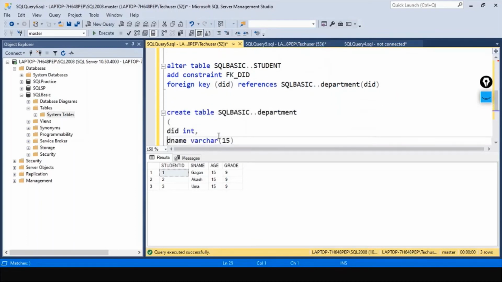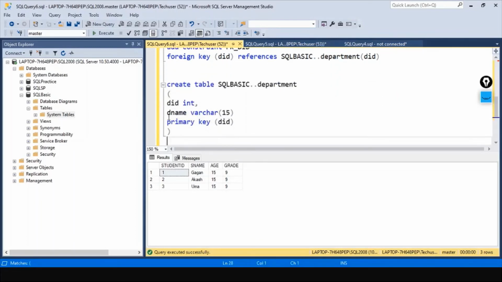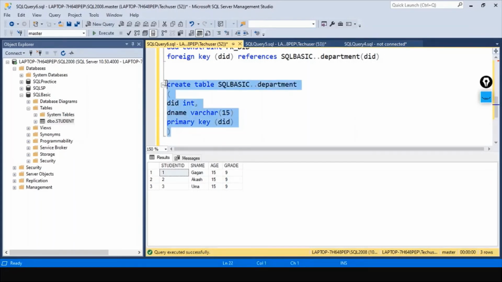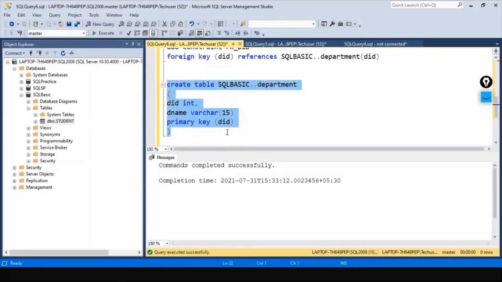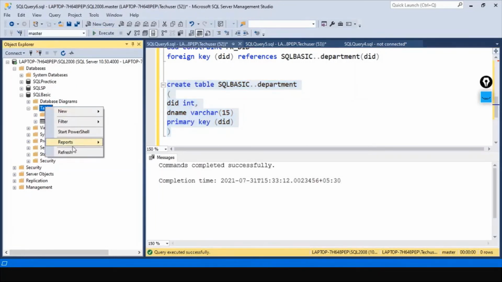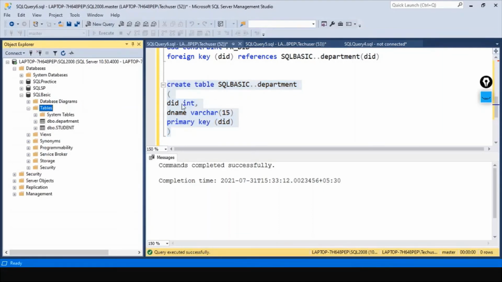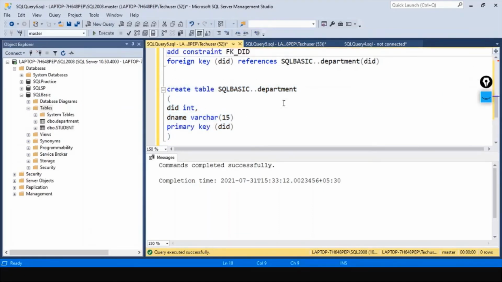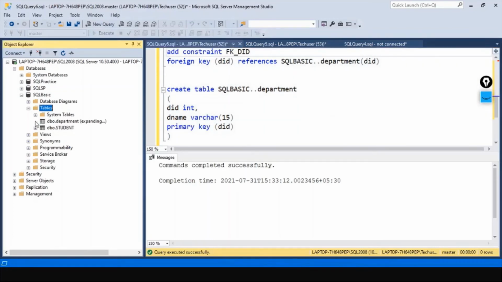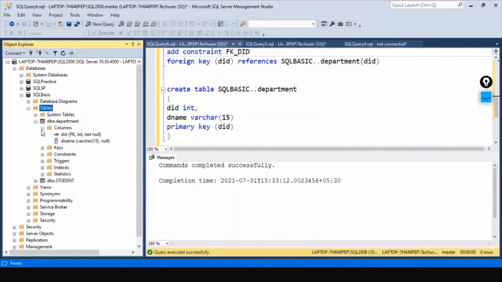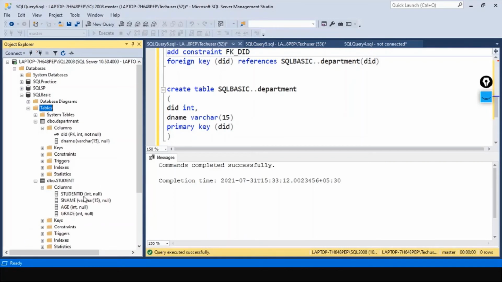So let's go ahead and create the simple department table with primary key as department ID. The primary key as DID. Let's refresh this. Now I don't think we have a primary key in this table. Okay, we don't have. Let's add primary key to this table.